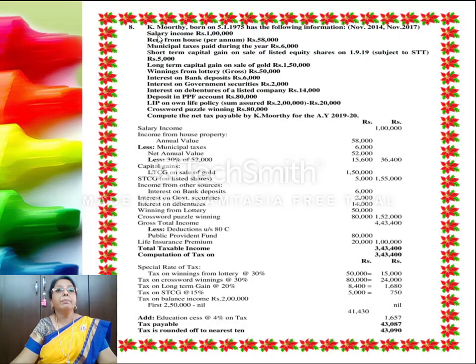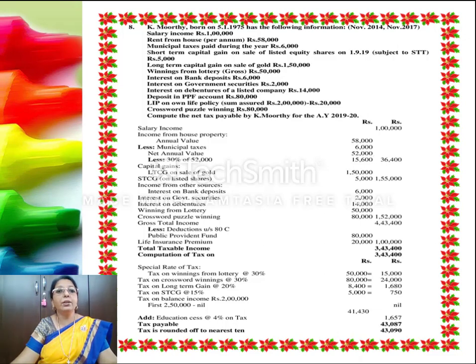Here we have Mr. K. Murthy, born in 1975, with the following information. Salary income rupees 1 lakh, rent from house property 58,000, municipal taxes paid during the year, short-term capital gain, long-term gain, winnings from lottery, and so on. So while computing the total income, salary income is given. Since the rent is given, the annual value is taken, and from that, the municipal taxes is subtracted.